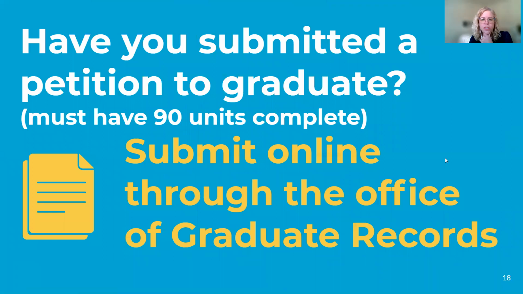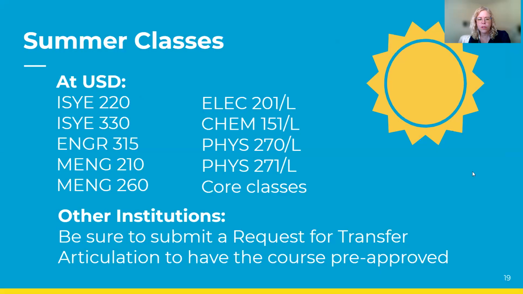So have you submitted a petition to graduate? Once you hit 90 units, USD generally will send you an email that says, hey, please submit a petition to graduate. We generally like to see you submit a petition a year in advance of your graduation. That just gets you on all of our lists so that we can make sure that your dreams are going to come true, that you are going to graduate on time. So it's only helping you. How do you know if it's been approved? You'll see a graduation date added to your DegreeWorks.